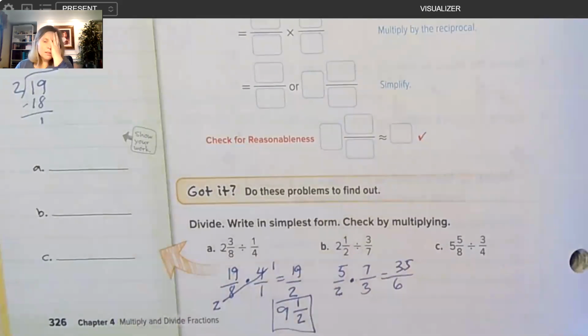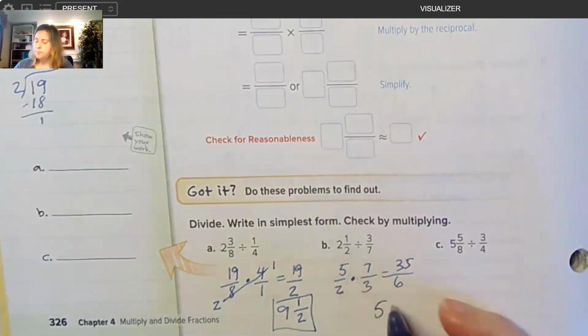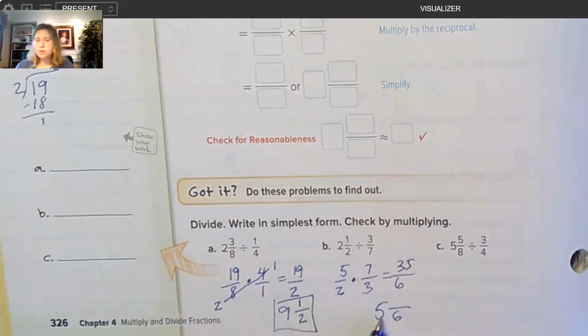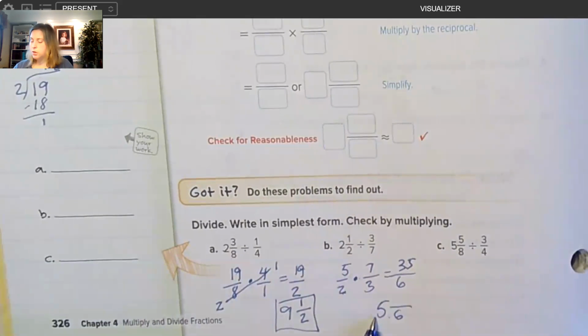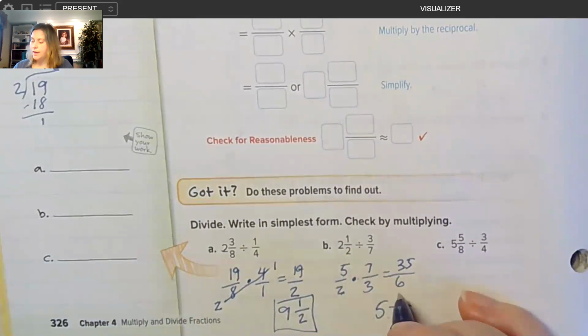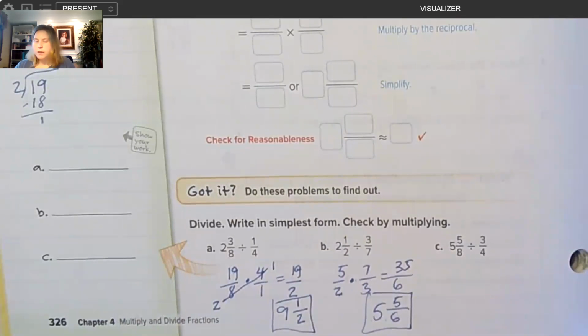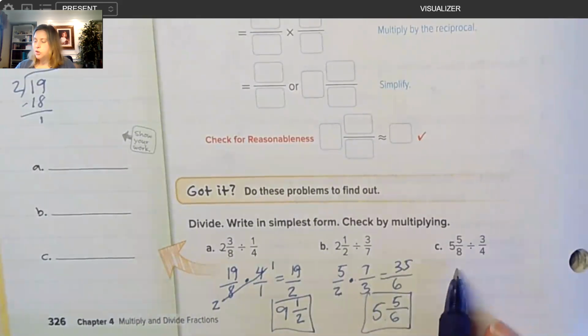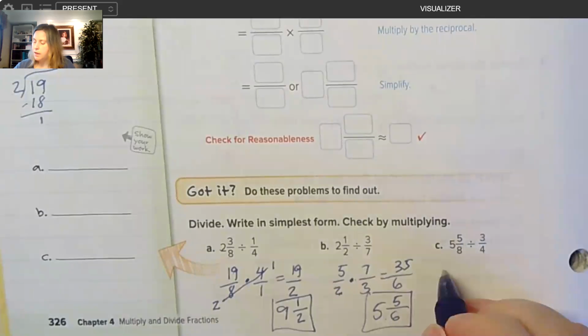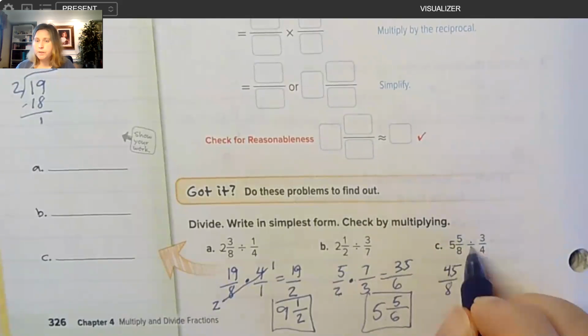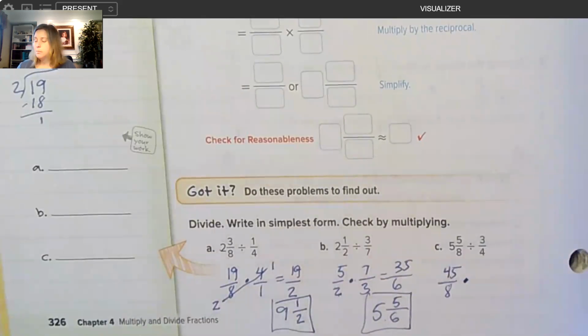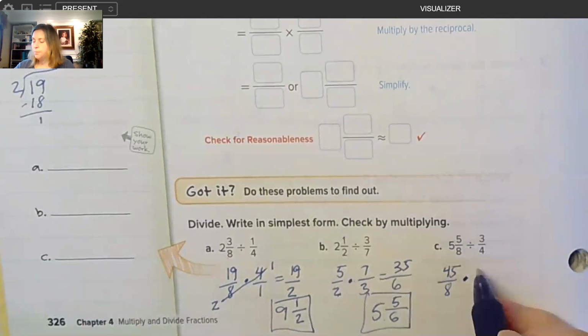And then we know 6 times 6 would be 36, but that's too big. So it can only go in 5 times. Okay. 5 times 6 is 30, plus 5 more will take us up to 35. So 5 and 5/6. And then letter C, we have 5 and 5/8 divided by 3/4. So again, we need to change that mixed number to an improper fraction. 8 times 5 is 40, plus 5 is 45. So 45/8. We're going to change the divide to times. If I change the divide to times, I have to change the 3/4 into 4/3.